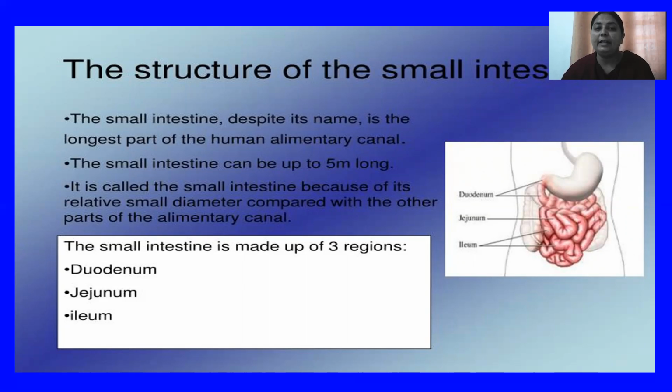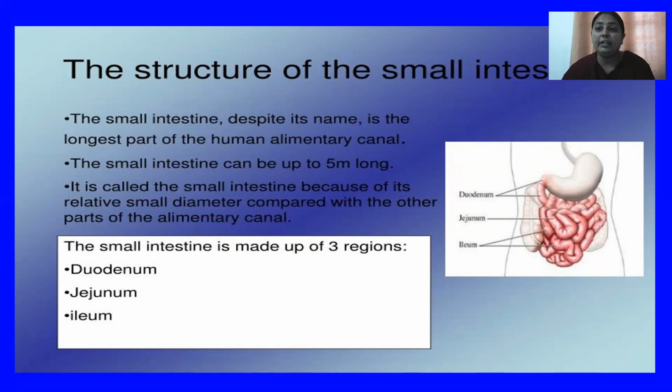So this small intestine is a highly coiled structure. So why is it highly coiled? Because it is the chief site for the absorption of food. So this highly coiled nature of the small intestine is only for the purpose of absorption of food. Children, the small intestine is made of three regions. The first part of the small intestine that has its continuity with the stomach is known as the duodenum part of the small intestine.